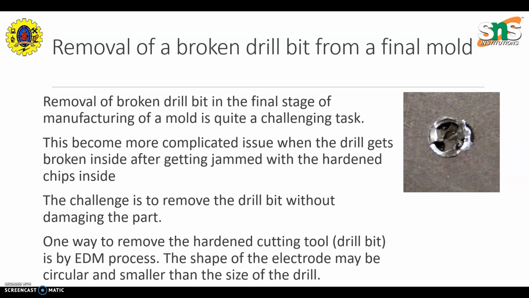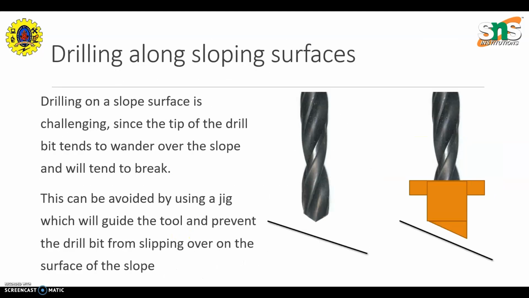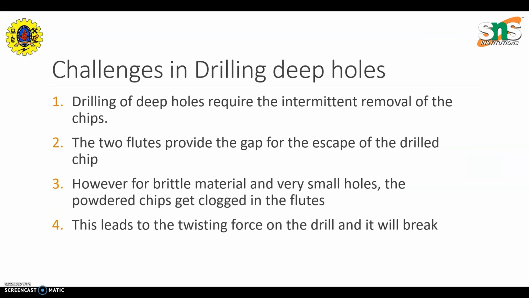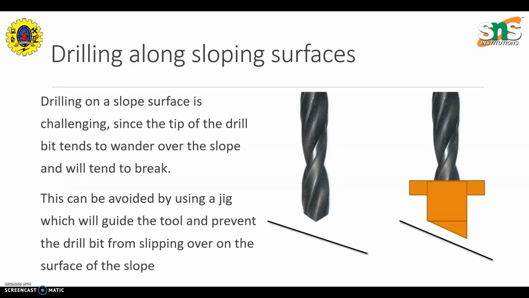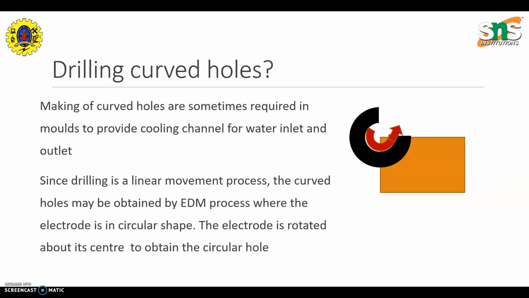Okay, so these are the 4 different challenges that we saw. The first one is deep hole drilling, where intermittent removal of the drill outside the hole above is required. The second one is for the sloping surface, you have to use the drill jig. The third one, curved holes, again you can go for an electrode which is circular in shape and then rotate the electrode about its axis center point, so that you get a circular cut there.